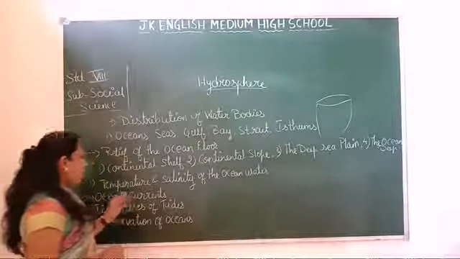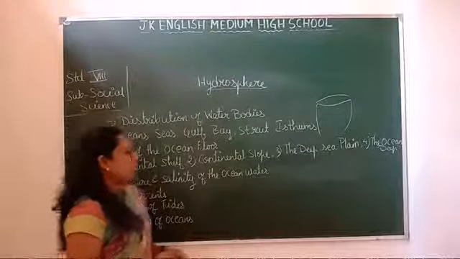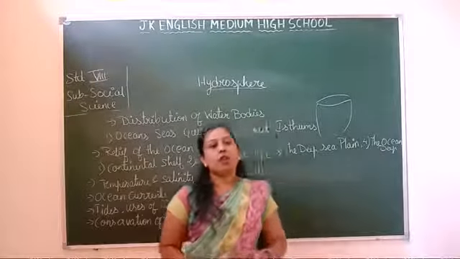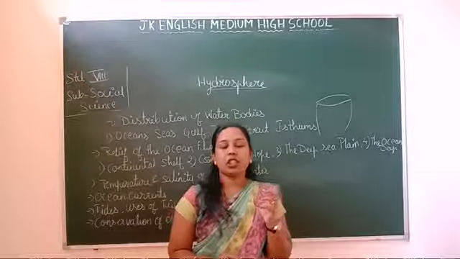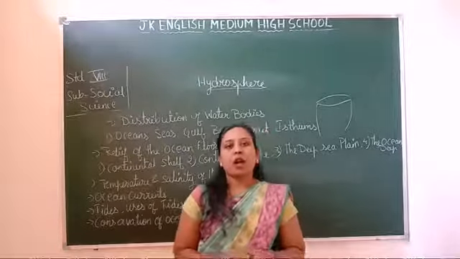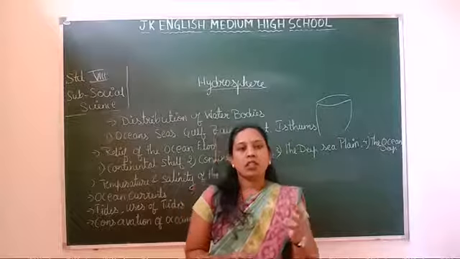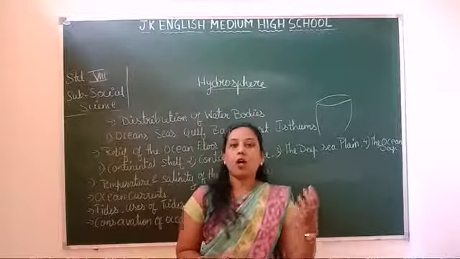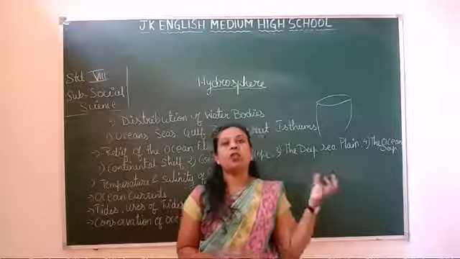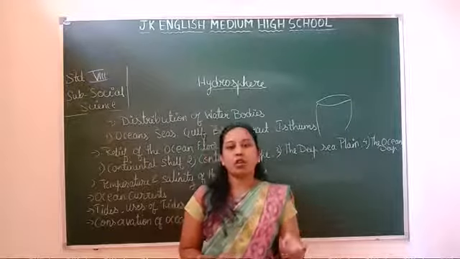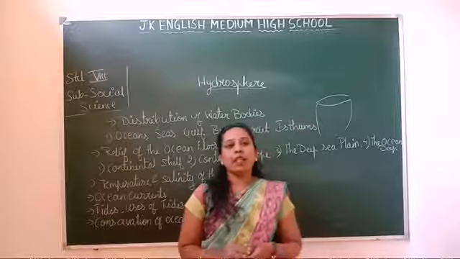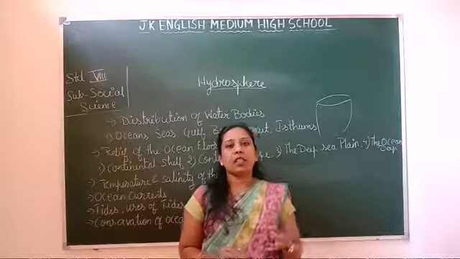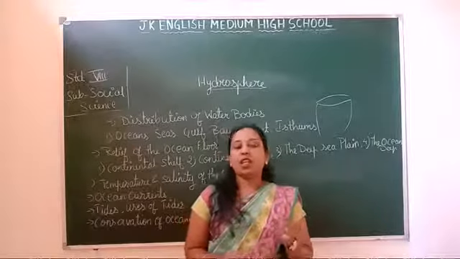The next one is about the temperature and salinity of the ocean water. Sea or ocean water temperature varies according to latitude and the depth of the ocean.